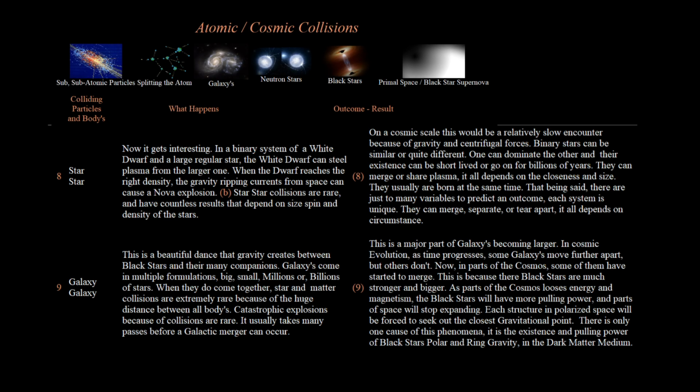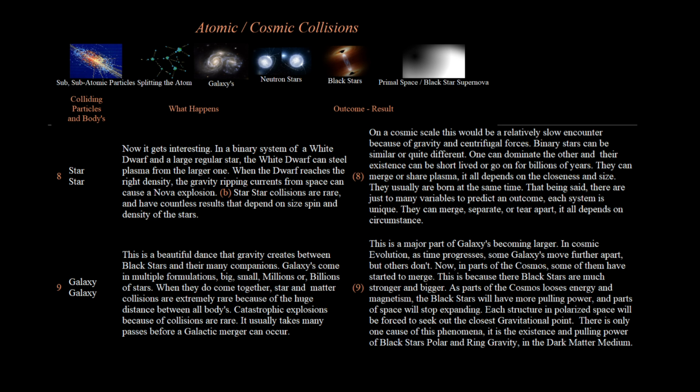8. Star. Now it gets interesting. In a binary system of a white dwarf and a large regular star, the white dwarf can steal plasma from the larger one. When the dwarf reaches the right density, the gravity-ripping currents from space can cause a nova explosion. B.